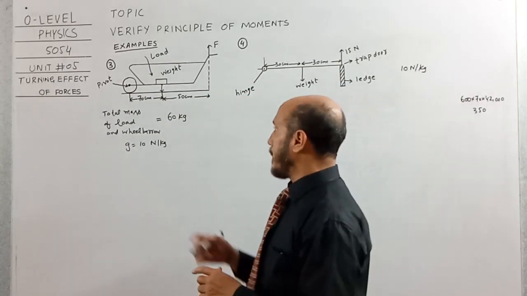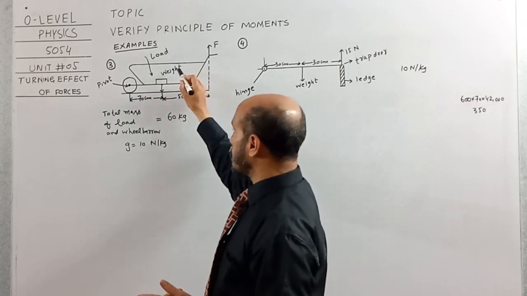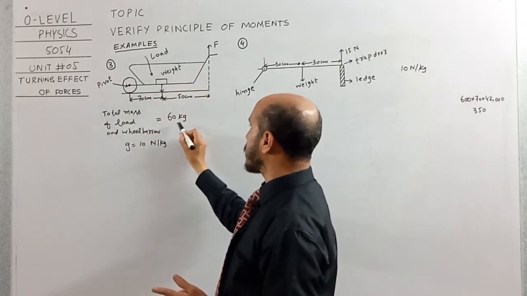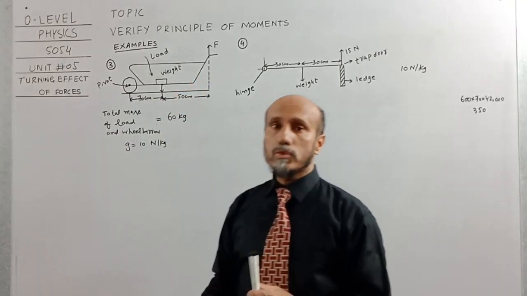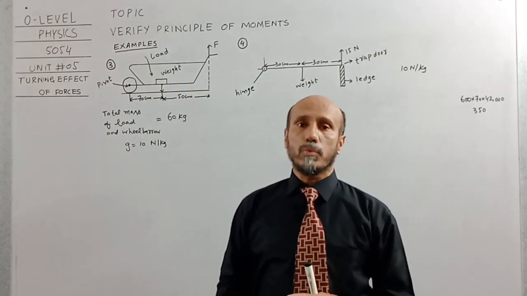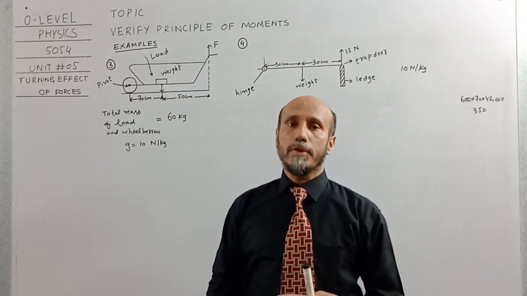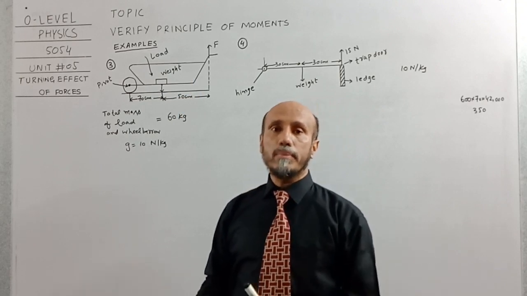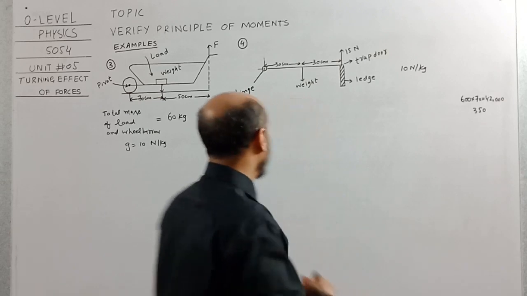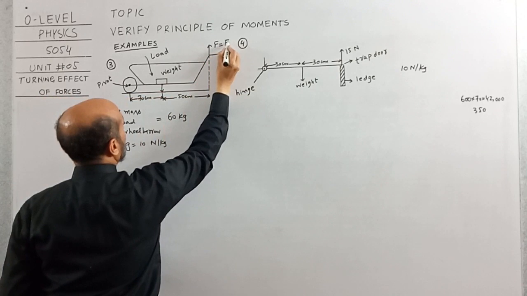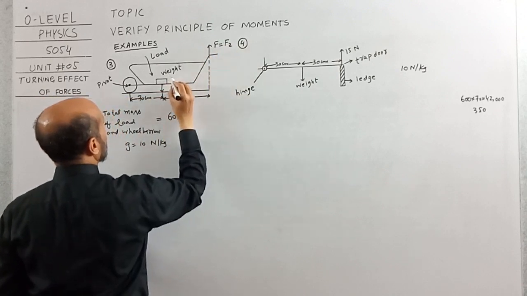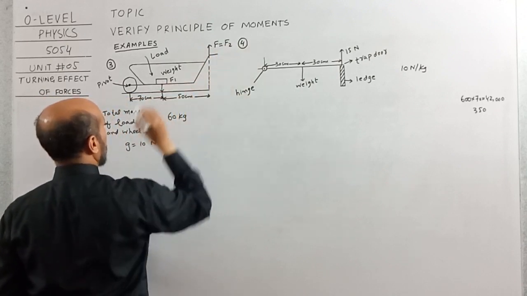The total mass of the wheelbarrow and load is given as 60 kg. Since the unit of weight is Newton, first of all we have to convert this mass into Newton, and we will apply the formula W is equal to mg. I will consider this as F2 and this as F1.